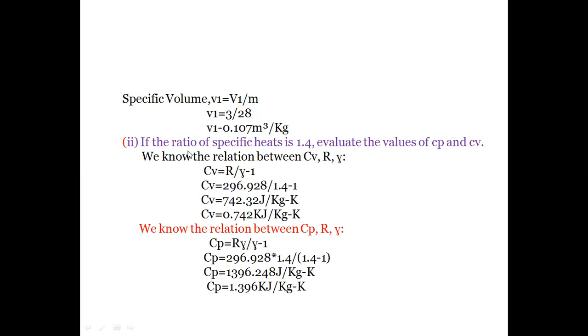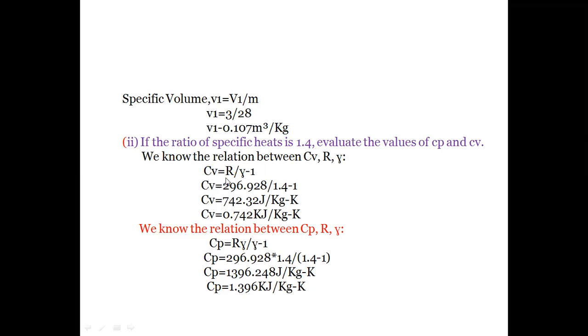So second parameter, what we have to calculate, ratio of specific heats is 1.4. Evaluate the value of Cp and Cv. In this problem, it was given that the ratio of specific heats represented by the letter gamma is equal to 1.4 for a nitrogen gas. So we have to calculate the specific heat at constant pressure and volume. In that, first we will calculate specific heat at constant volume Cv. So we know the relation between Cv, R and gamma as Cv is equal to R by gamma minus 1.